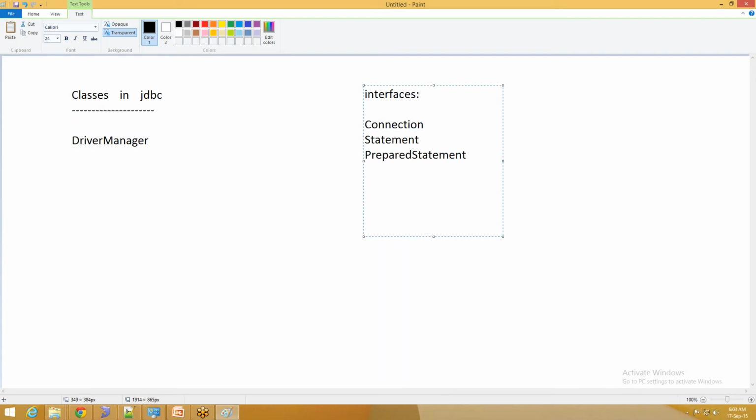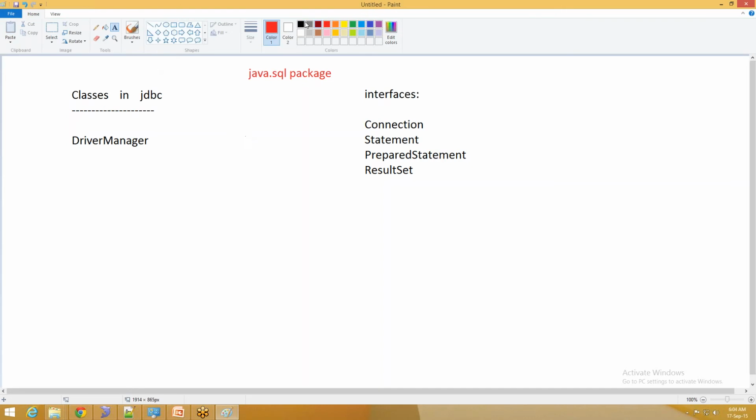So directly I cannot create an object by using the new keyword. I can create it by some method. After that, I have something called ResultSet. These are a few interfaces which we will be using in our program. And there is one class called DriverManager. All these are present in a package called java.sql. So for entire JDBC, I need to import one package, that is the java.sql package.